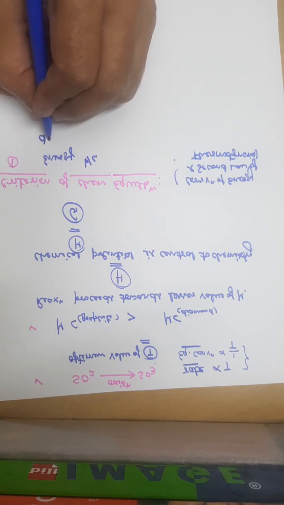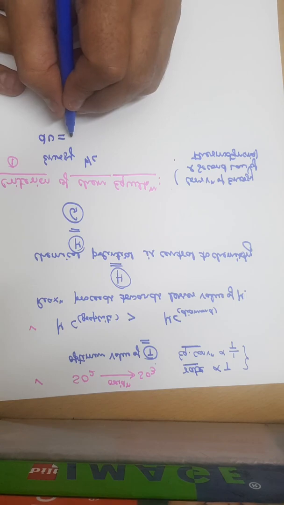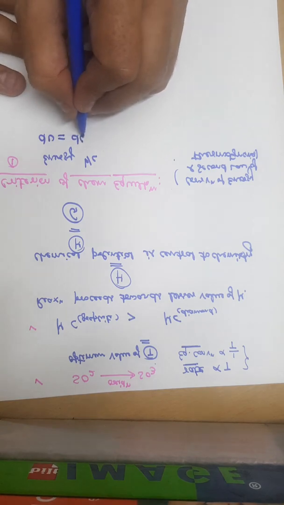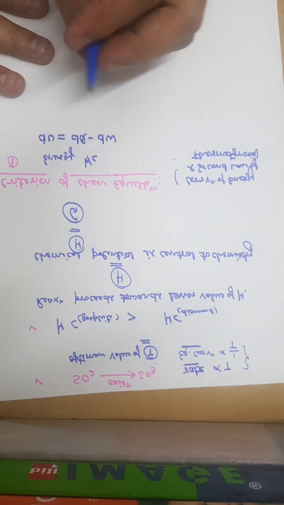from the first law of thermodynamics, we all know dU equals dQ minus dW.